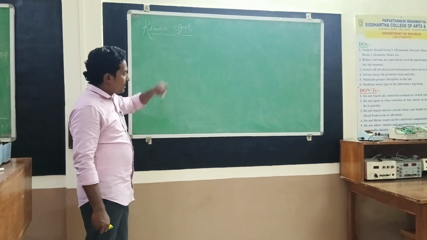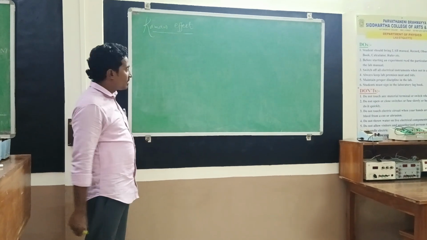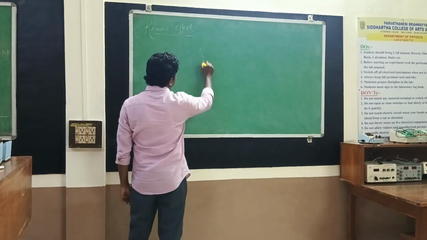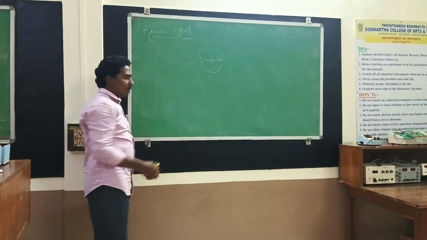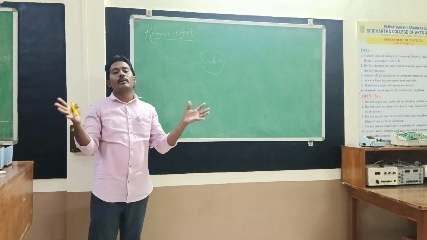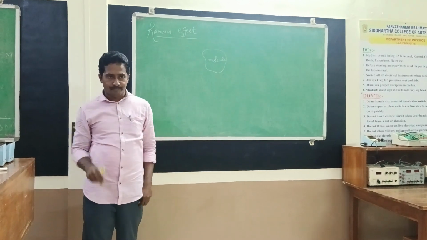So let us see a diagram for simple, better understanding. If this is a molecule, molecule means 2 or more atoms together form a resultant molecule.